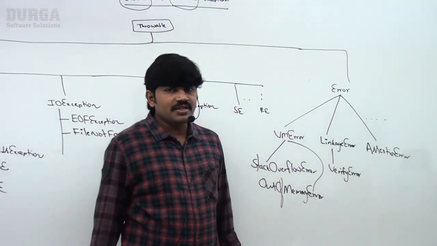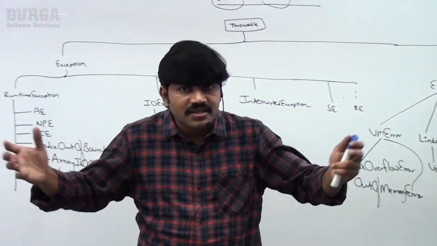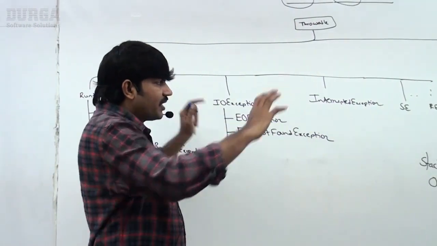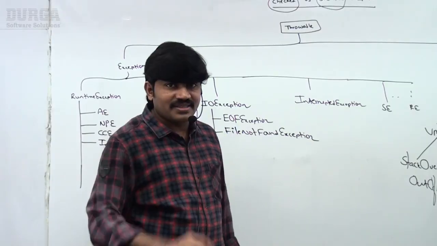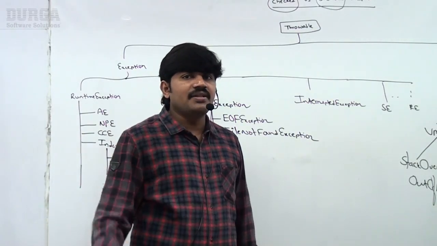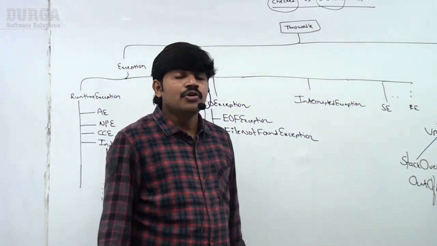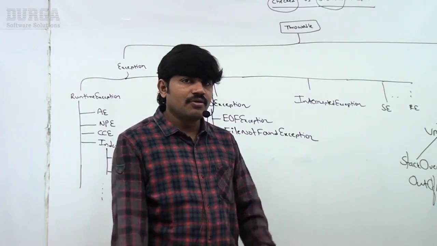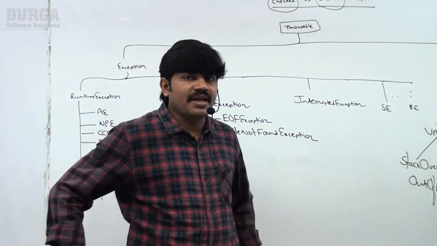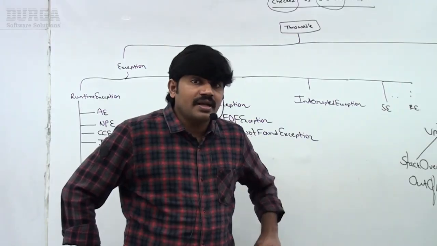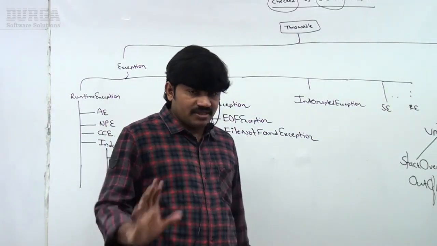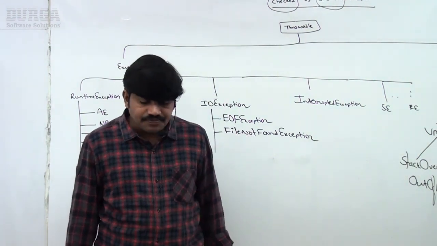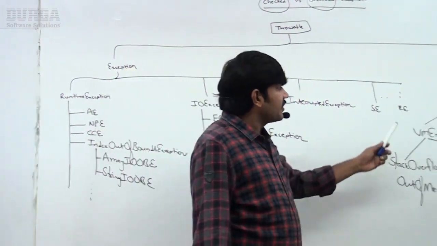So now my question is, among all these things, which are checked and which are unchecked? Which things will the compiler check whether you are handling or not? Which things does the compiler ignore, not checking whether the programmer is handling them or not? You people should compulsorily have clear clarity about this terminology, right? Okay, listen carefully.